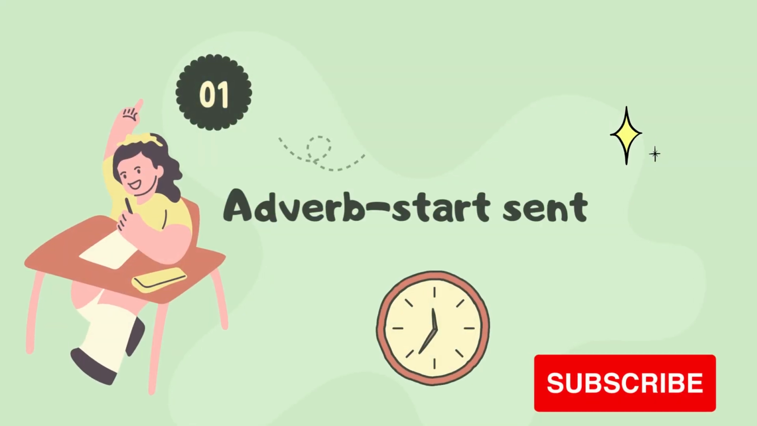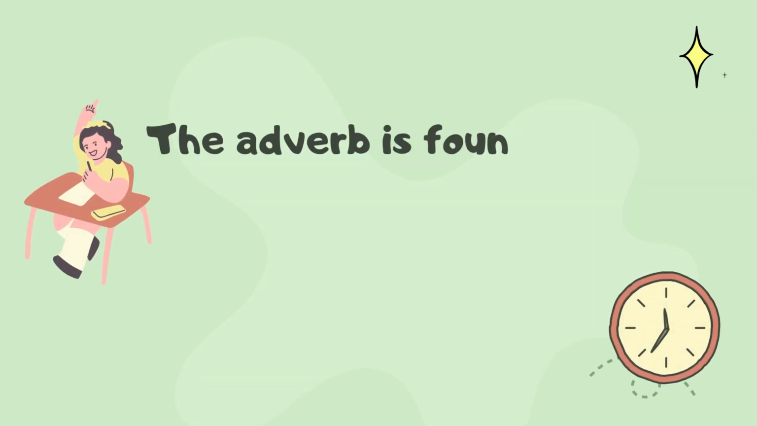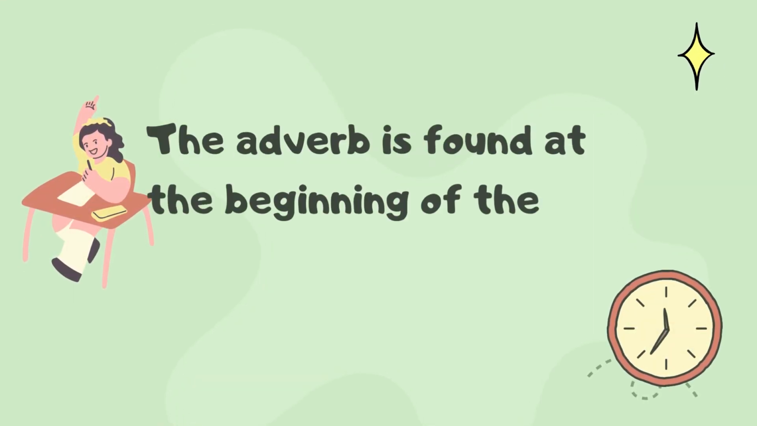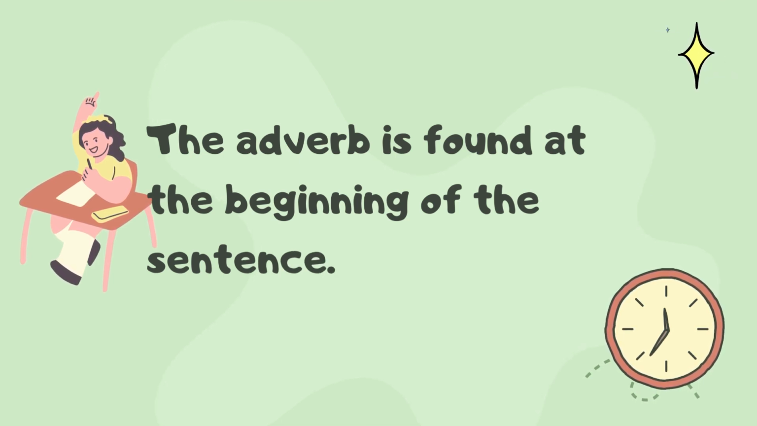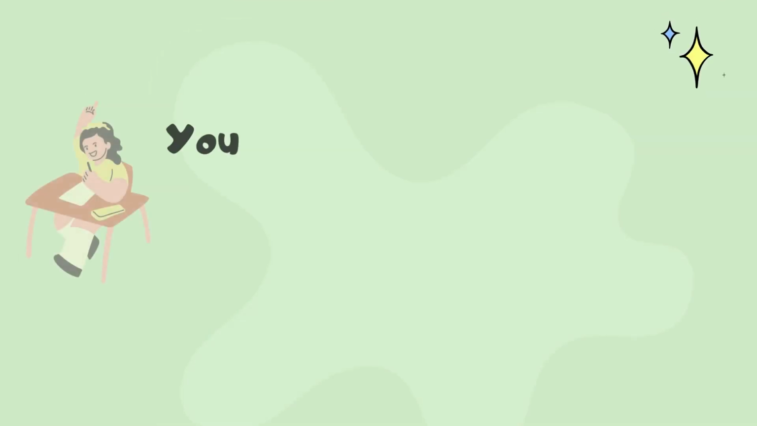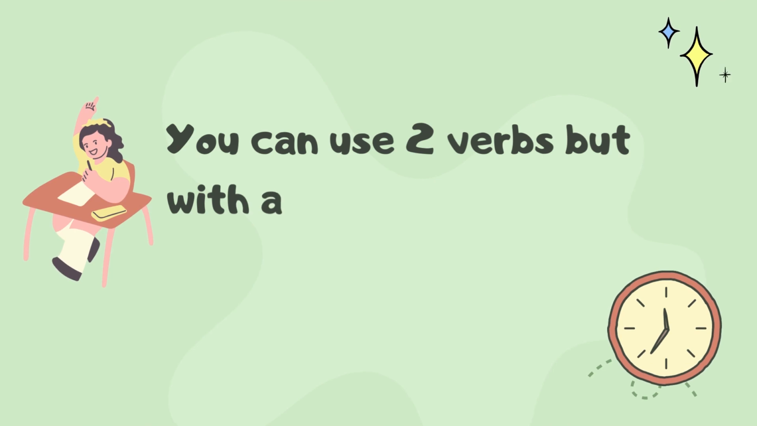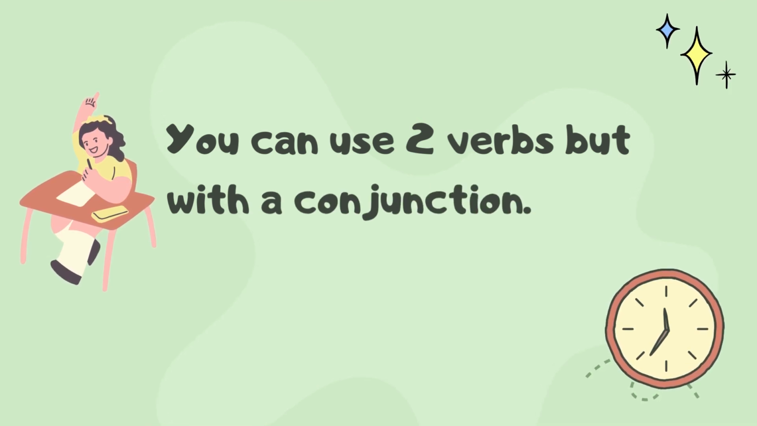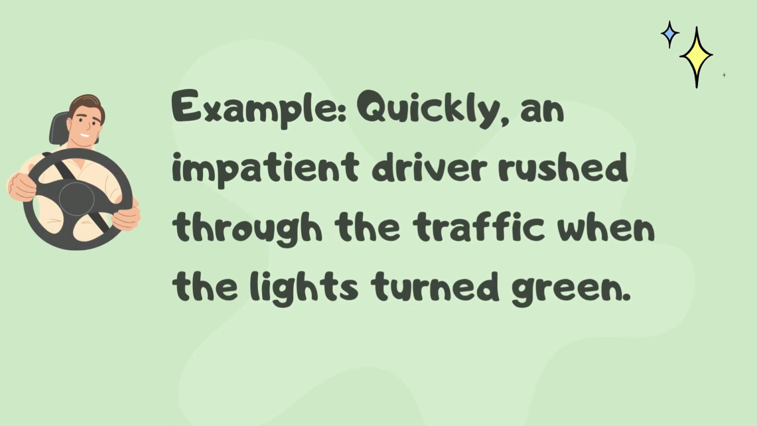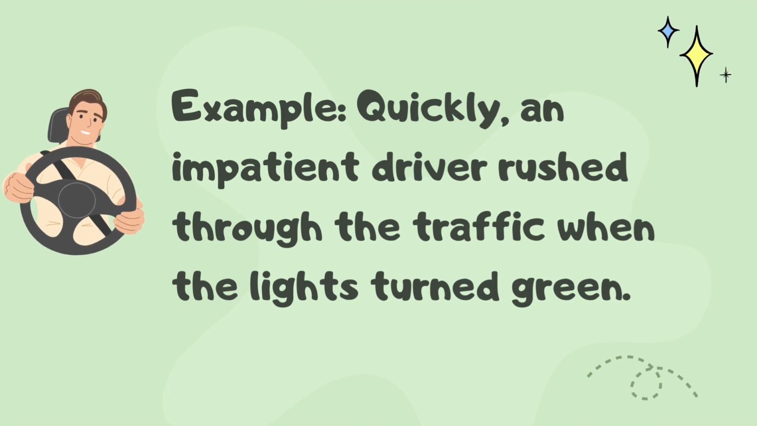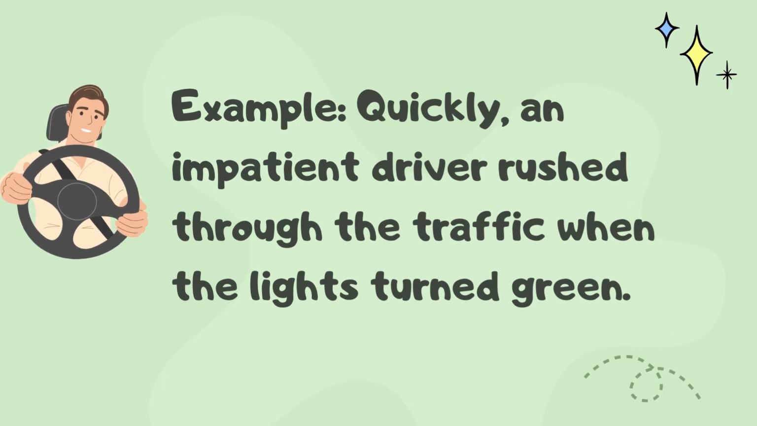The second type is the adverb start sentence. An adverb start sentence is a simple sentence that moves the adverb to the start of a sentence. In this type of sentence, you can use 2 verbs, but with a conjunction. Example, quickly, an impatient driver rushed through the traffic when the lights turned green.